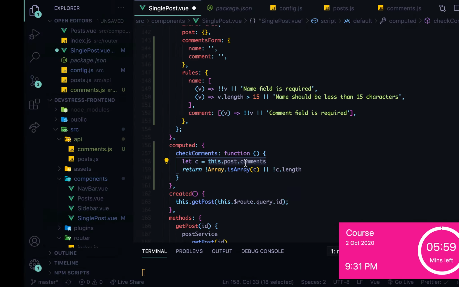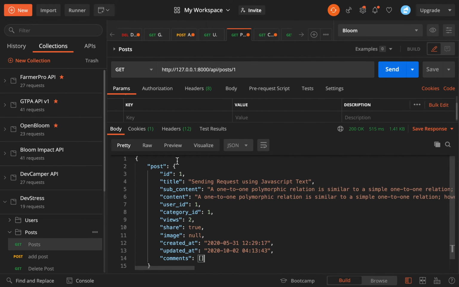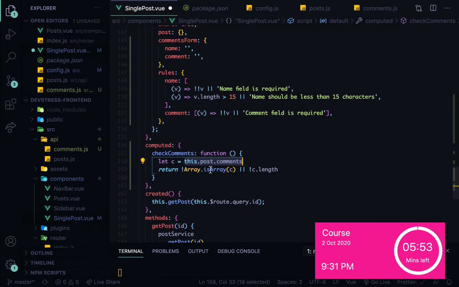So the post is this object, and then the comment is this. So first of all, it checks if it's an array, and then if the array has a length. If it has a length, it returns true, right? If not, it's false, right? So this just means that the length is greater than 0.